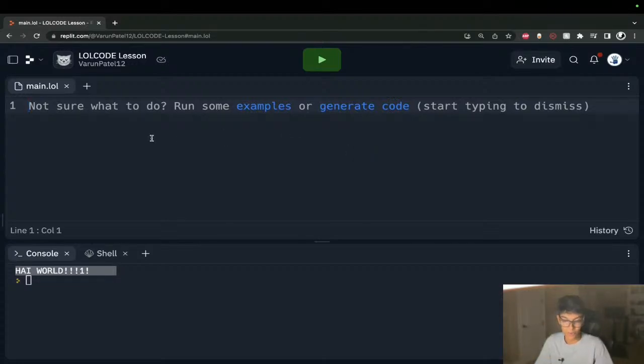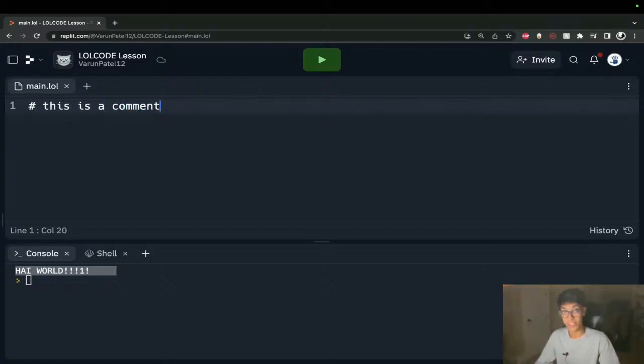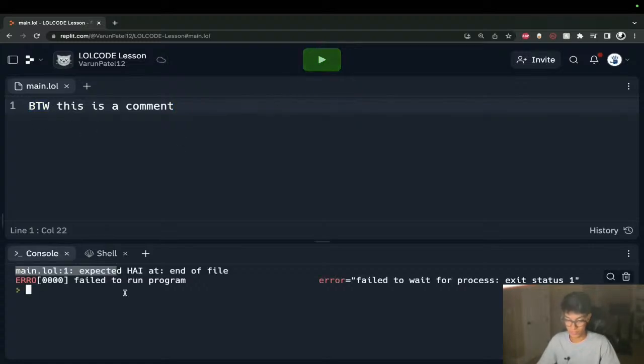With LOLCODE, it uses BTW, by the way. If I wanted to leave a comment in Python, I'd say hashtag this is a comment. The equivalent in LOLCODE is BTW, this is a comment. So BTW, by the way, is your comment syntax. If I run this, you don't see the output, but you're not getting any error because of this.